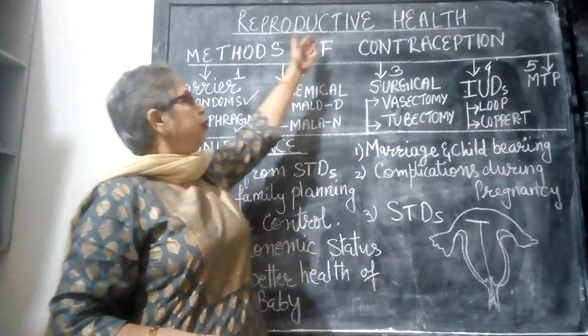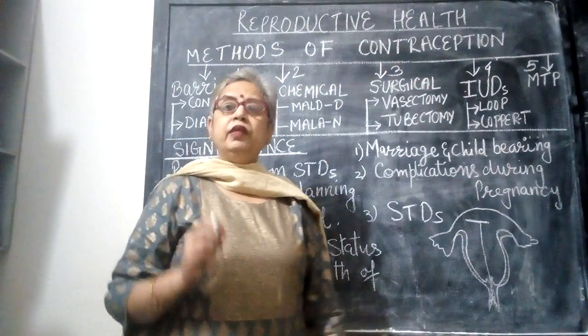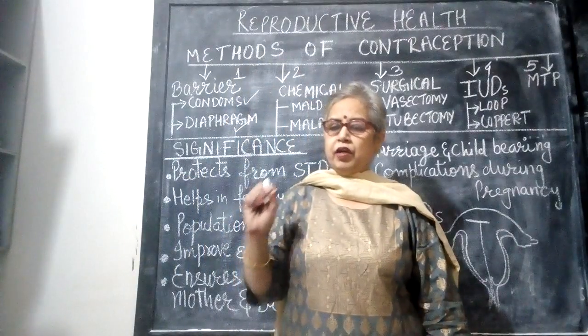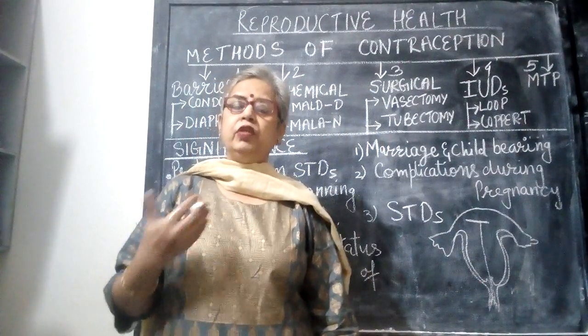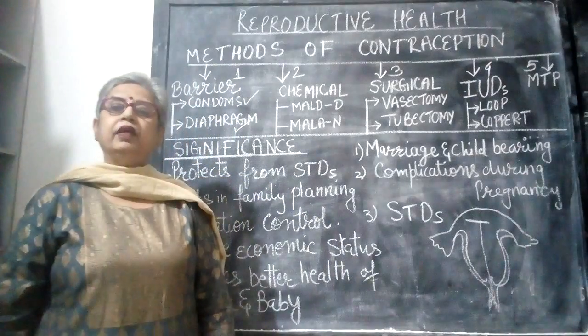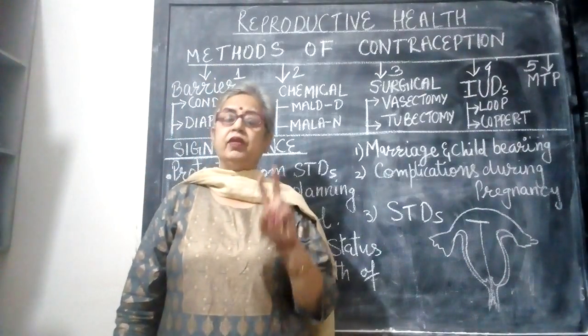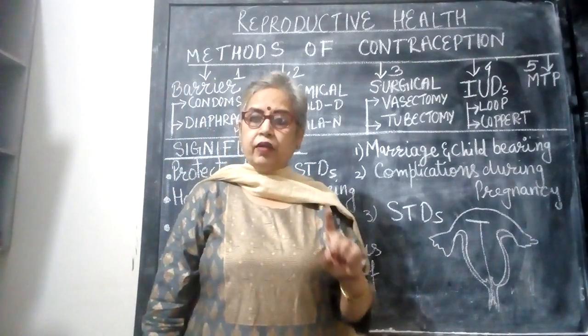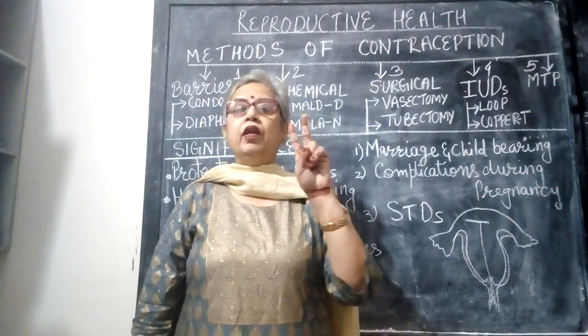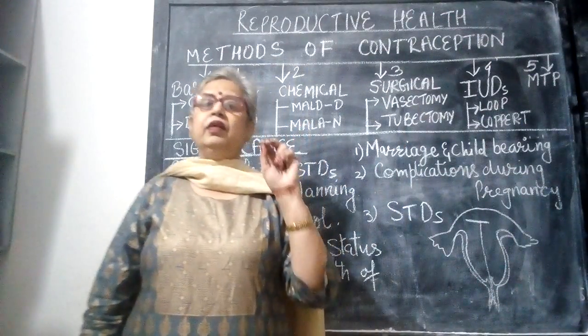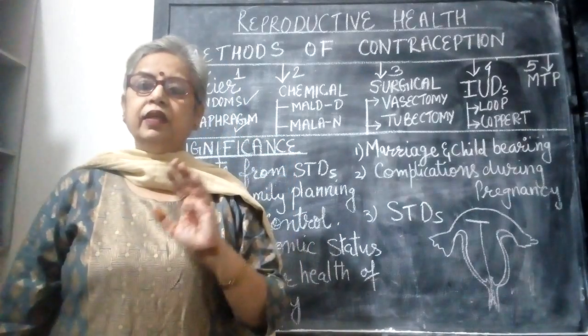Now, when we talk about reproductive health, it means that when sexual maturity is there and if the sexual act, sexual intercourse takes place, then there are two possibilities. Number one, every sexual intercourse has a potential to lead to pregnancy. Number two, contracting sexually transmitted diseases.